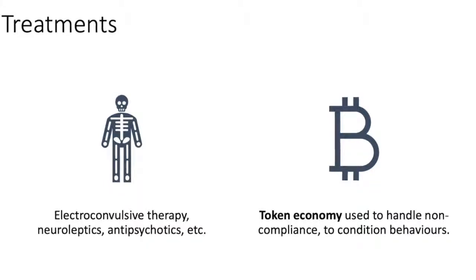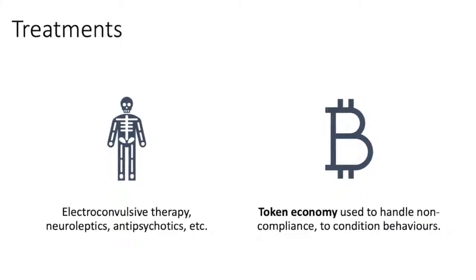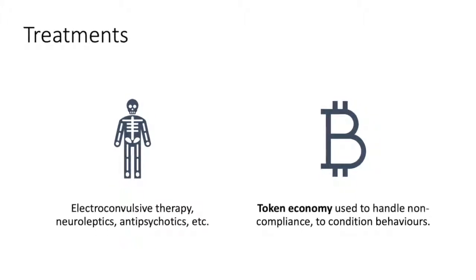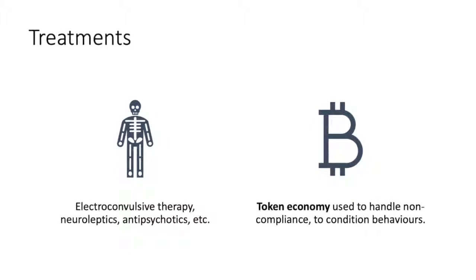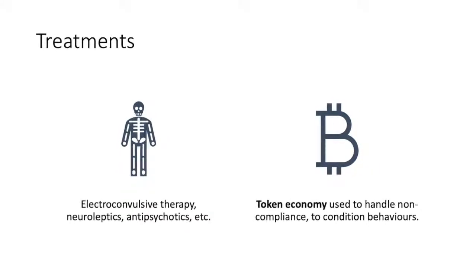Treatment. Schizophrenia is treated through electroconvulsive therapy, neuroleptics, and antipsychotics. A token economy is used to handle non-compliance in patients to condition their behaviors to what is acceptable.